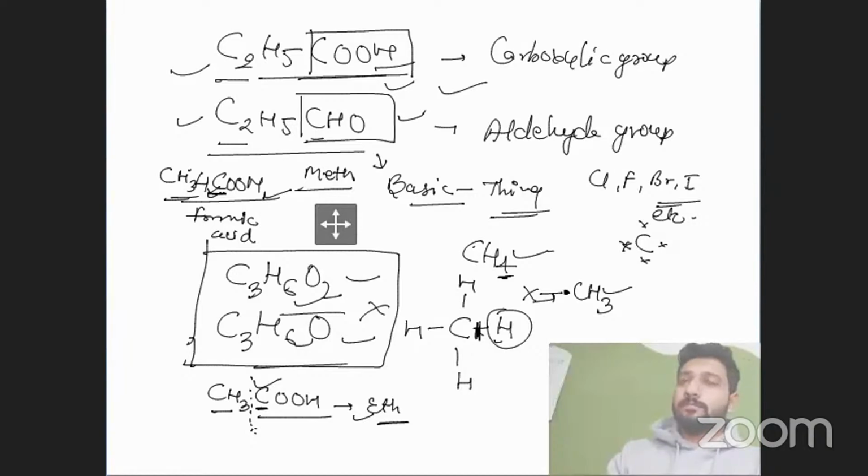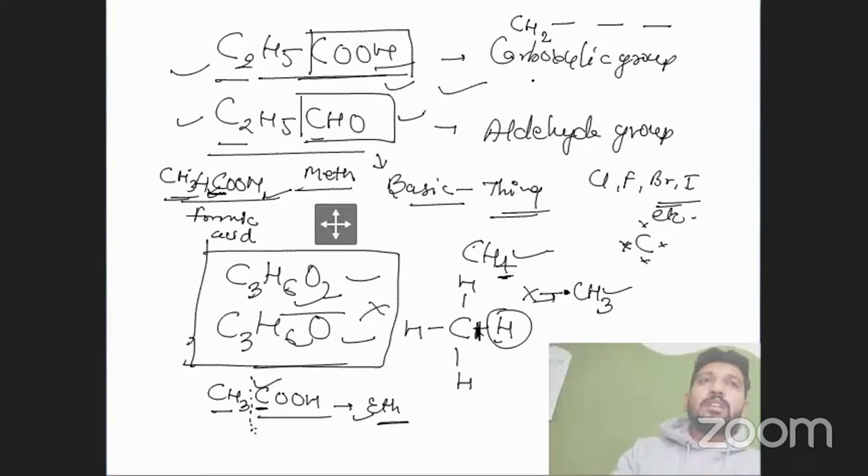Sir, the molecular formula of homologous of butane, sir. Actually, the homologous series is a kind of different thing. If we add CH2 to any other compound, it will make a homologous series. I know, sir, but my question is the molecular formula of homologous of butane. I'm just asking the formula, sir. I'm getting confused in that.